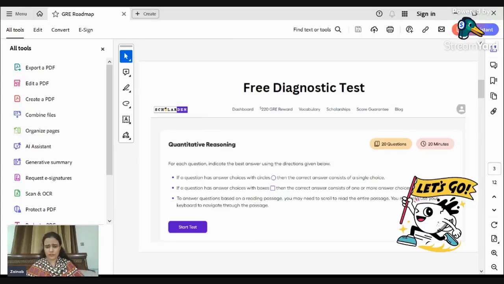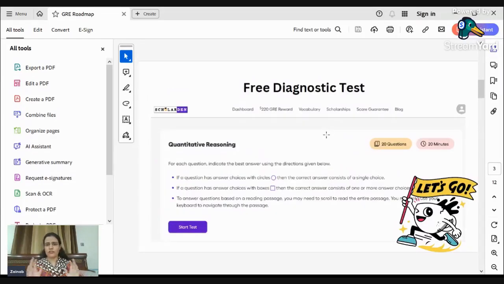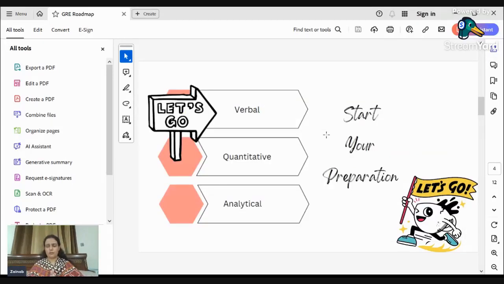Now let's move to the next slide. On Scholardon, we have both verbal and quantitative tests, but I have put in the quantitative reasoning part over here just as a sample test, and then we will go to the preparation part.